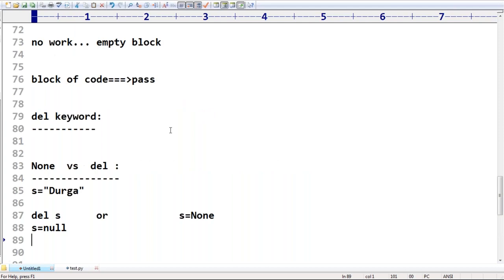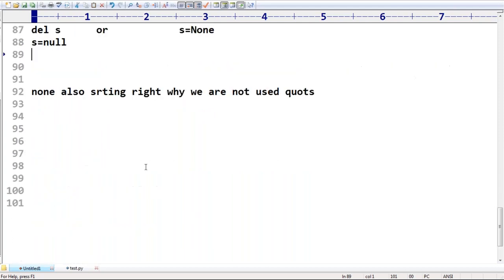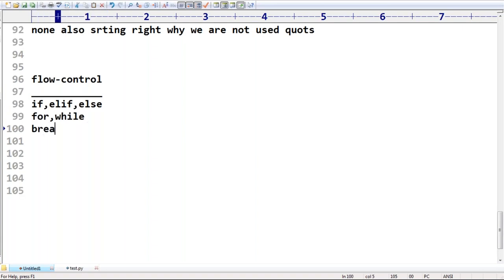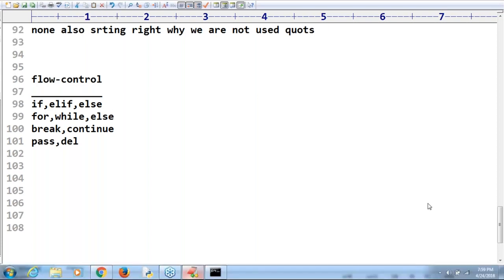That's all, sir. These are the things related to our flow control. We spent almost 2 or 3 sessions on this flow control concept. We covered if, elif, else, then the for loop, the while loop, break and continue, the pass statement, and then del also. Even else with loops we discussed. That's all.